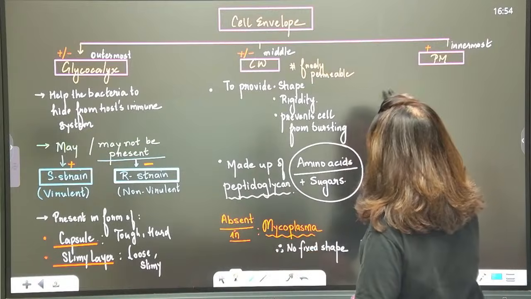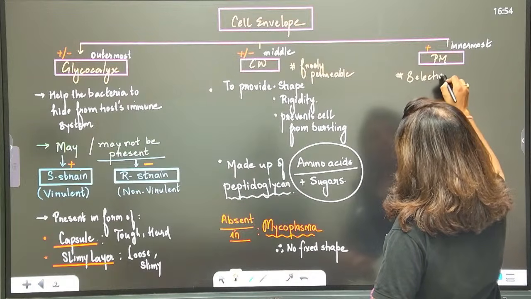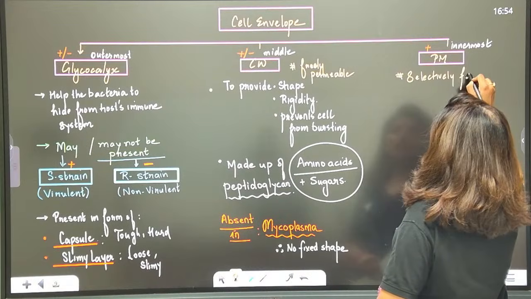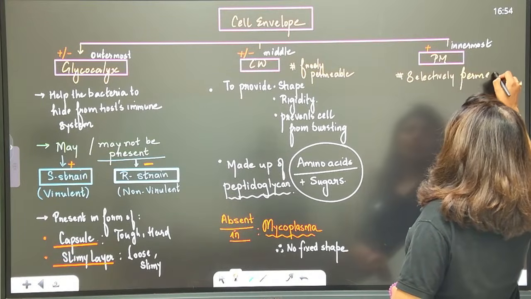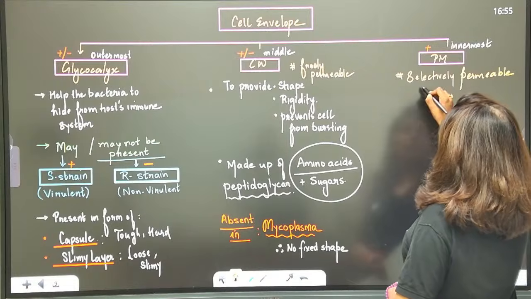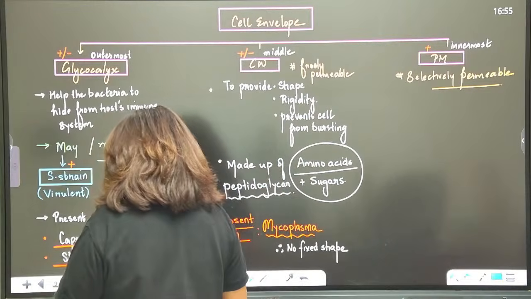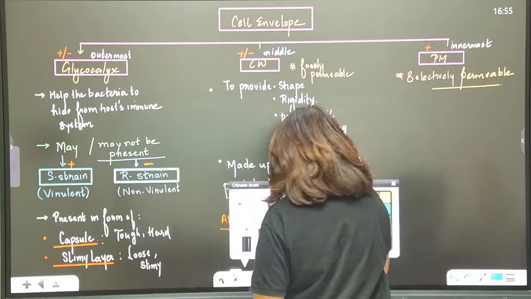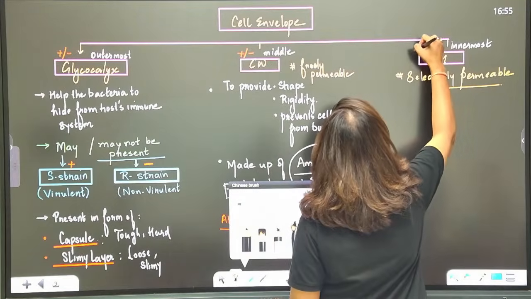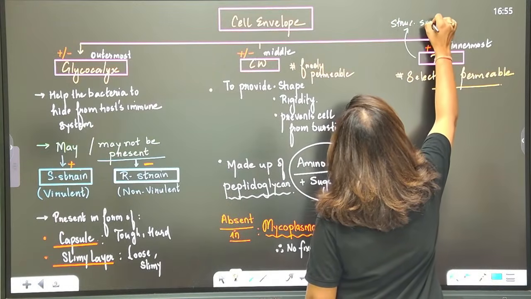So it is selectively permeable, and that is exactly its function. It will keep a check. Only those molecules which are allowed by the plasma membrane can enter or exit. Is this clear?